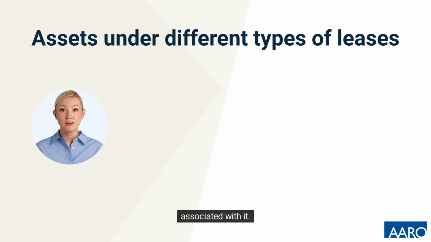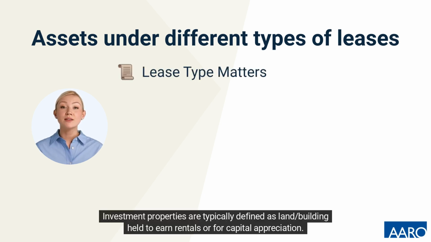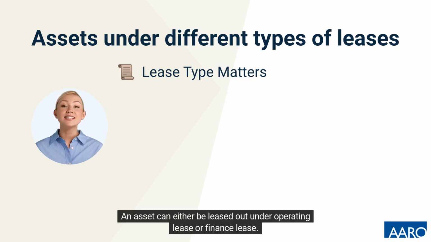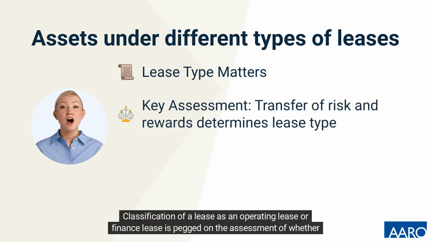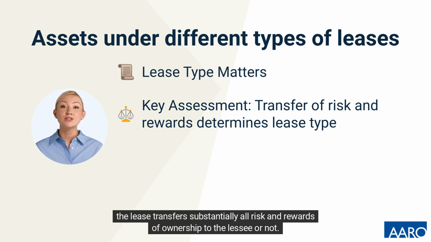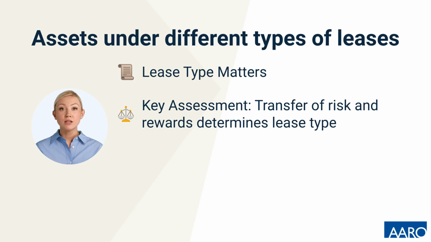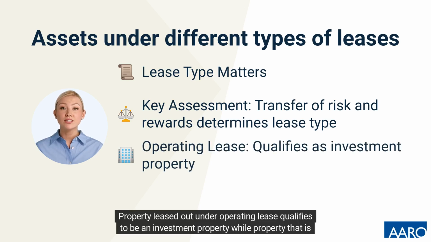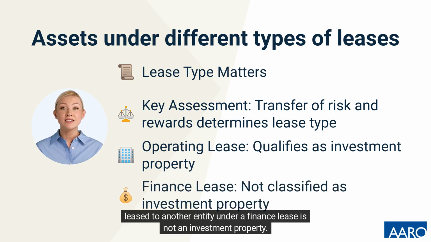lease associated with it. Investment properties are typically defined as land or building held to earn rentals or for capital appreciation. An asset can either be leased out under operating lease or finance lease. Classification of a lease as an operating lease or finance lease is pegged on the assessment of whether the lease transfers substantially all risk and rewards of ownership to the lessee or not. Property leased out under operating lease qualifies to be an investment property, while property that is leased to another entity under a finance lease is not an investment property.